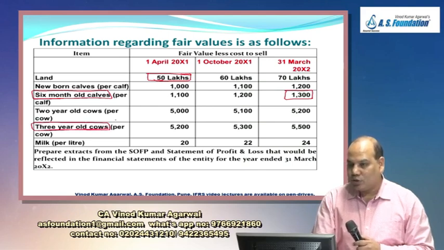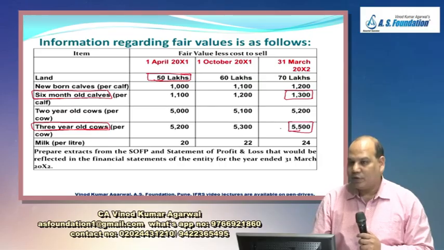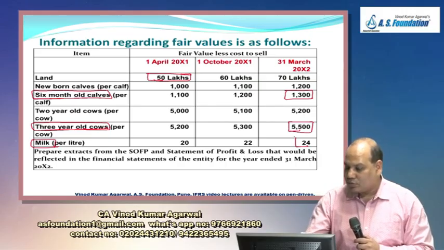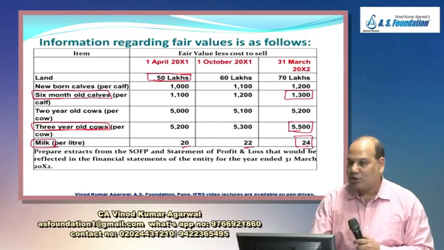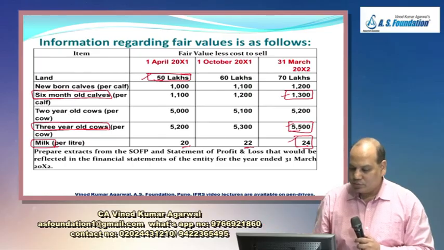The cow which was 2-year-old at the beginning is now 3-year-old. So I am going to value them at 5500. And similarly the milk I am going to value at the rate of 24. There is no point in calculating 2022. There is no opening balance. Is it right? So you understand what I have tick mark on the screen. These figures will be relevant.